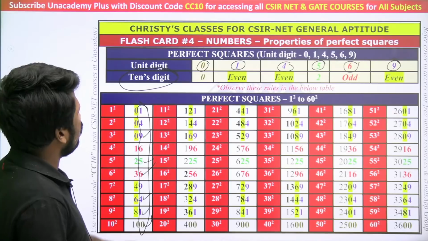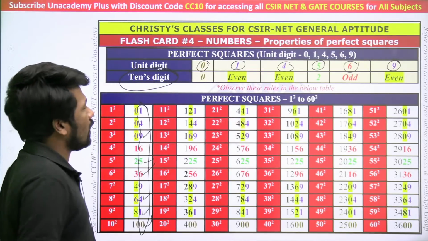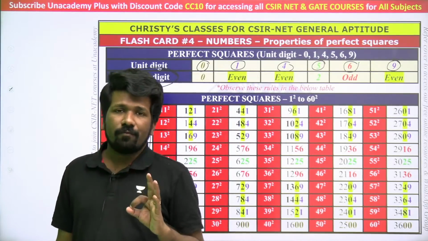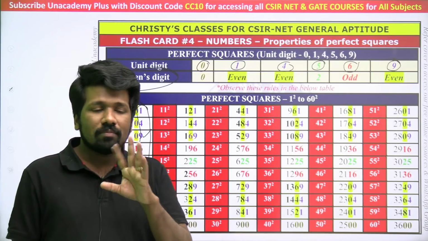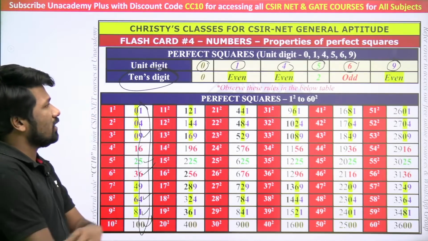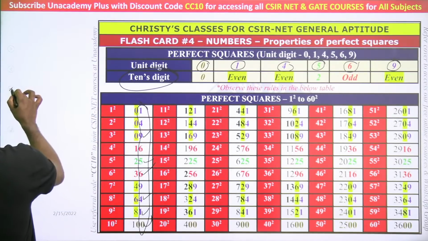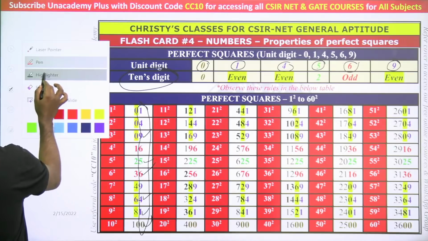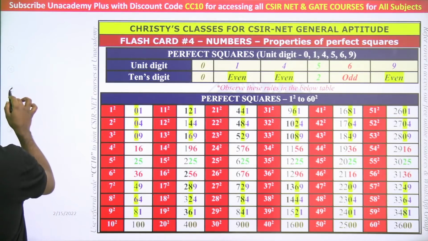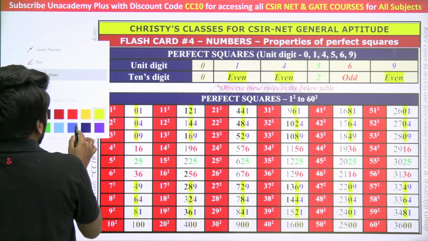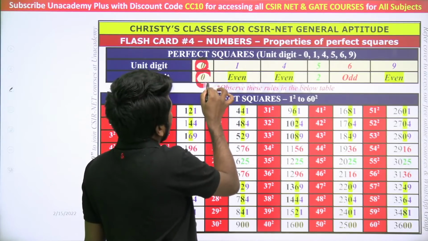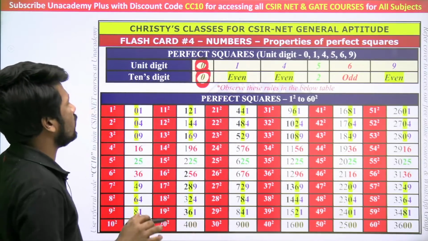So anyway, unit digit of a perfect square can only be 0, 1, 4, 5, 6, 9. Now the tens digit of a perfect square also has some limitation, that it cannot be any digit. So what about tens digit? I will summarize that also super fast. If you see that a number's last digit is 0, for that to be a perfect square, tens digit also should be 0. Are you understanding this point?